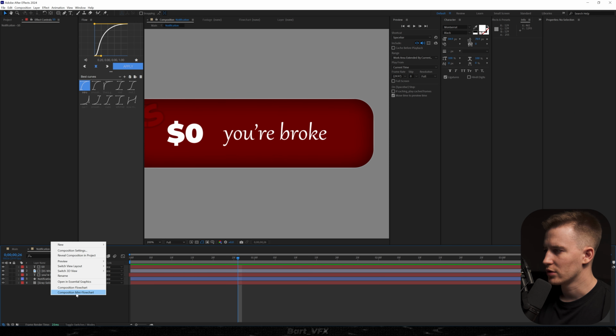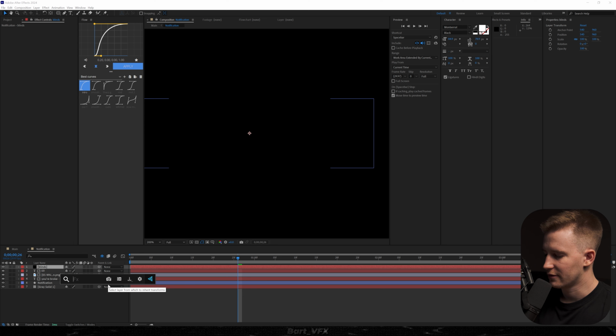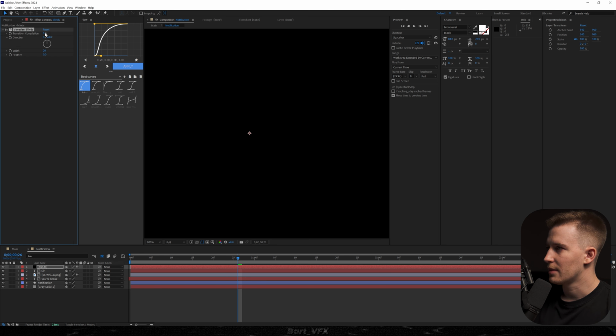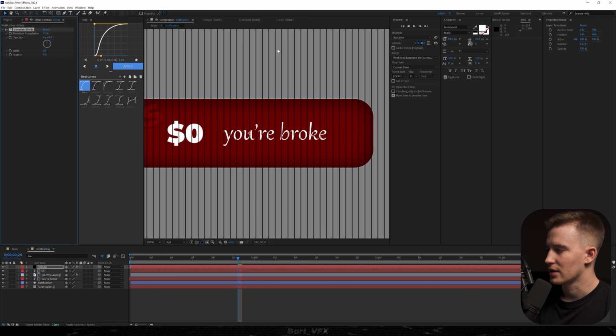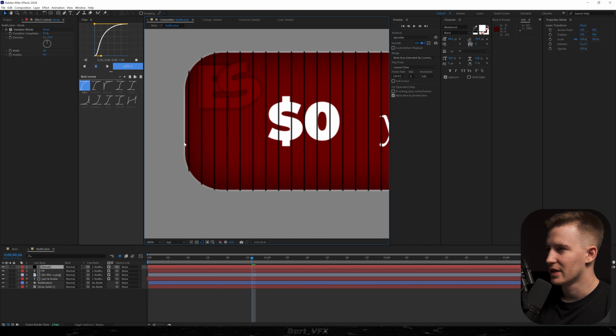Okay, a bit better. We could probably create a new solid. I'm just gonna change it to black. I'm gonna call it grid, or maybe blind. Hit enter, and we're gonna add the effect called Venetian blind. Now I'm gonna bump up the transition completion, just like that. We're gonna head over to modes, and we're gonna change the track matte to notification 2, and that way it's gonna only remain within that frame.